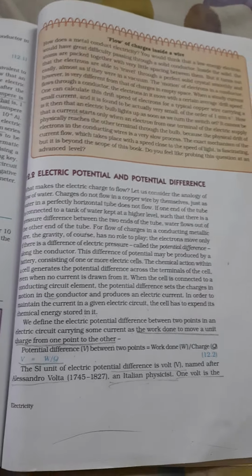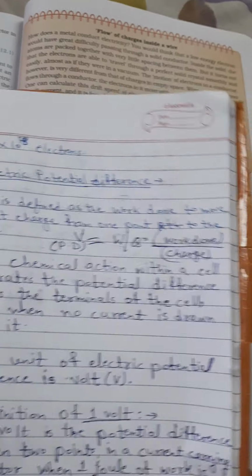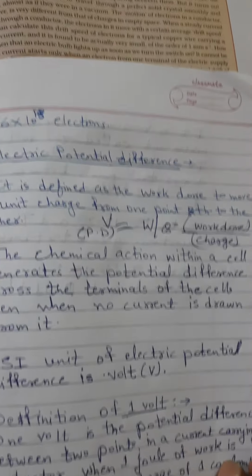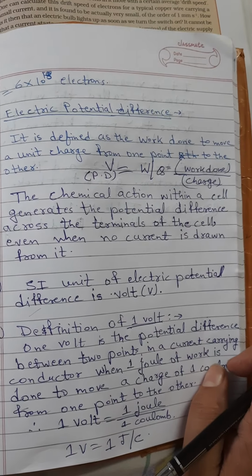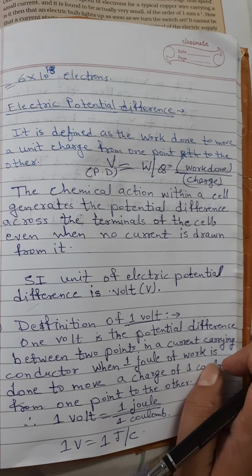In definition, how will you define it? Potential difference is defined as the work done to move a unit charge from one point to the other.